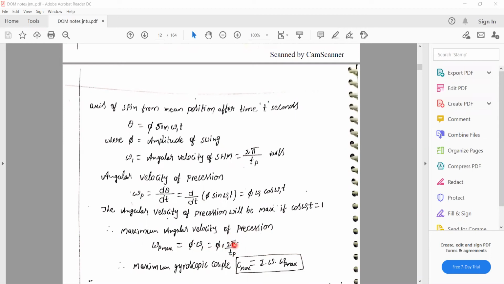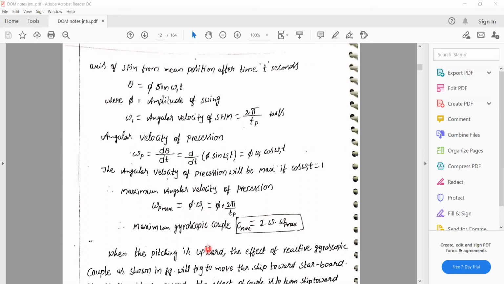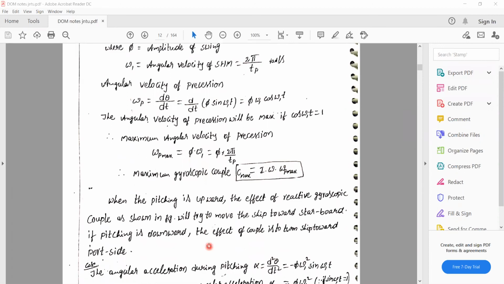Therefore, the maximum gyroscopic couple C max equals I omega omega p max, where omega p max is phi omega 1. That is our maximum gyroscopic couple.